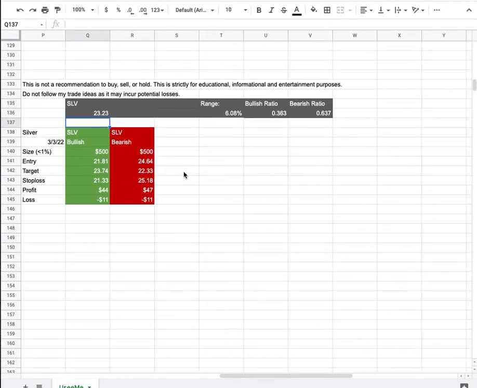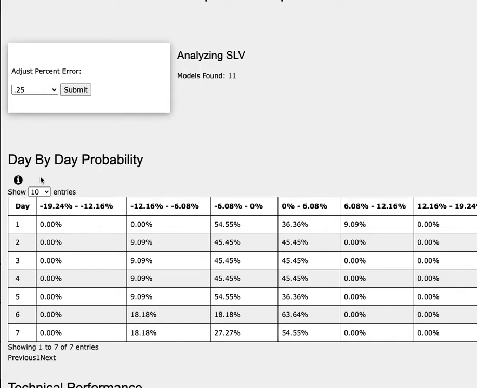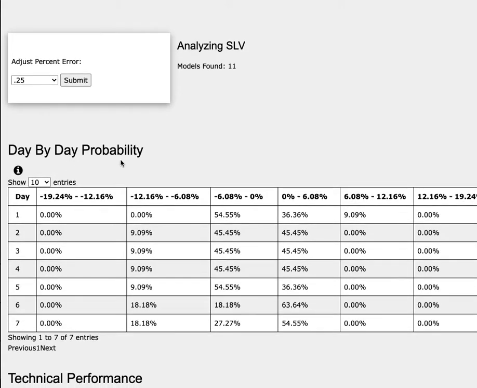So how did I develop these trade ideas? It all comes from the day-by-day probability model. As we progress to the 5th day or week of trading, silver futures has a 36% chance to climb between 0 to 6%, a 55% chance to fall between 0 to negative 6%, a 9% chance to fall between negative 6 to negative 12%.